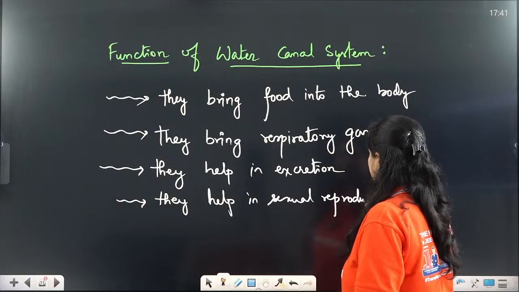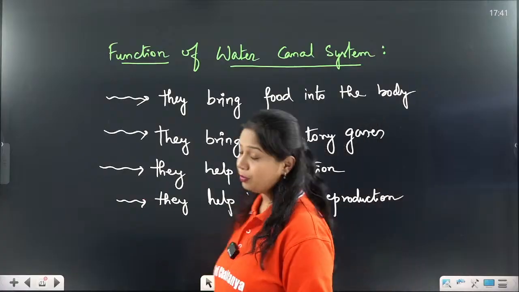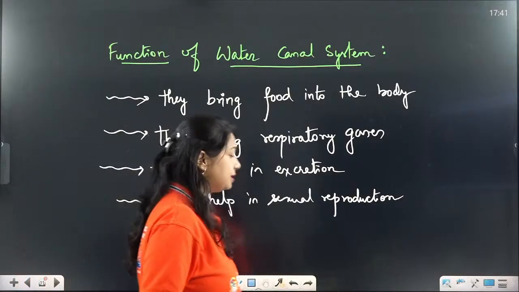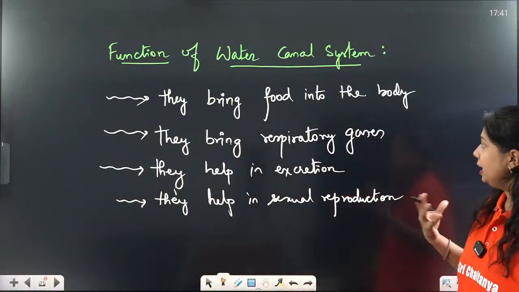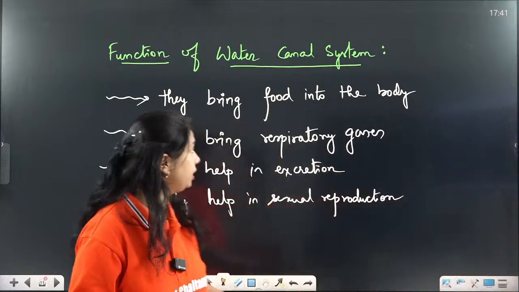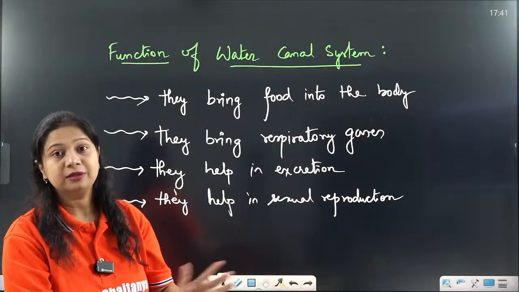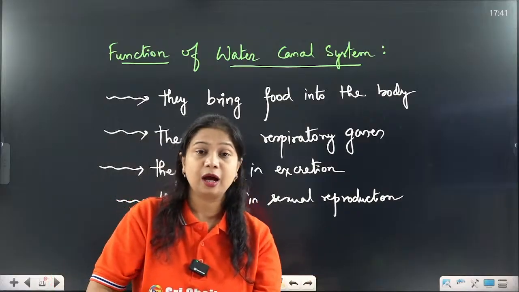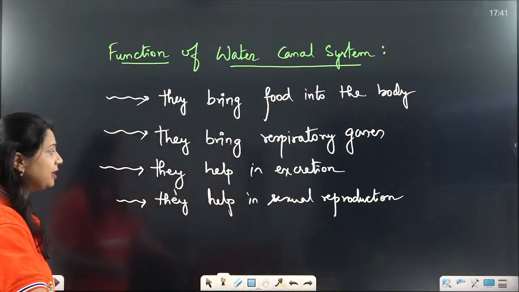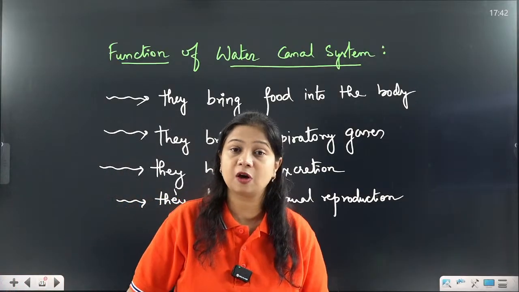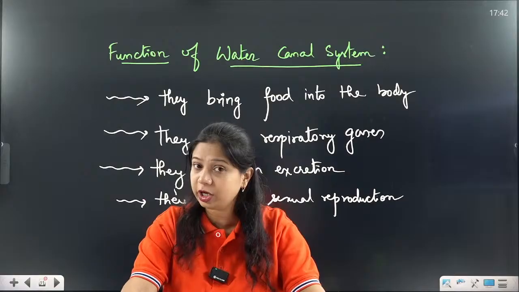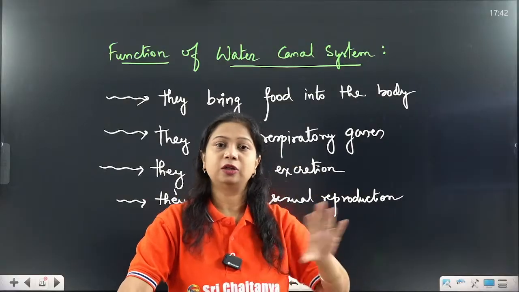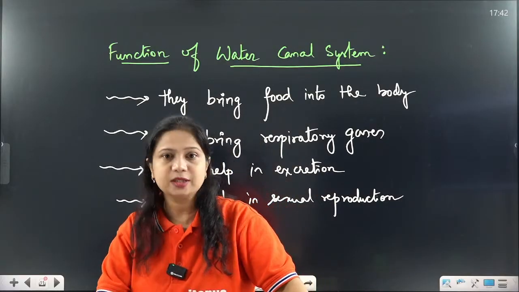So these are the primary functions of the water canal system. It brings food into the body, helps in bringing dissolved oxygen inside the body cavity, takes out the carbon dioxide in the process of excretion, and also helps in sexual reproduction. How do they help in sexual reproduction? They bring sperm, or the male gamete, from another organism into a different organism's body through this water canal system.